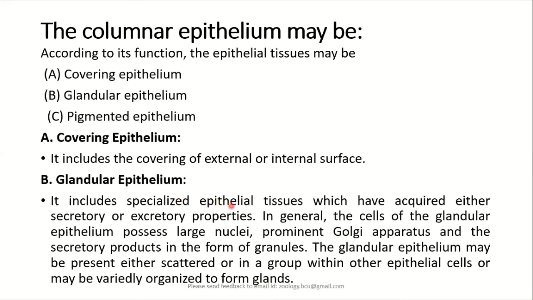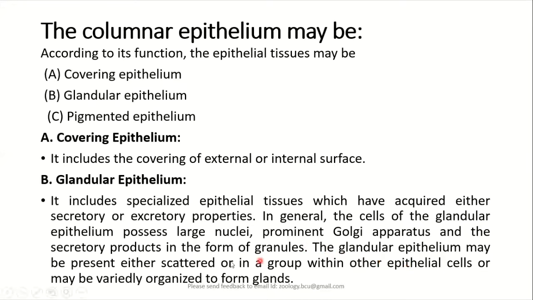It includes specialized epithelial tissues which have acquired either secretory or excretory properties. In general, the cells of the glandular epithelium possess a large nucleus, prominent Golgi apparatus, and the secretory products in the form of granules. Thereby, the glandular epithelium usually stains darker in color.